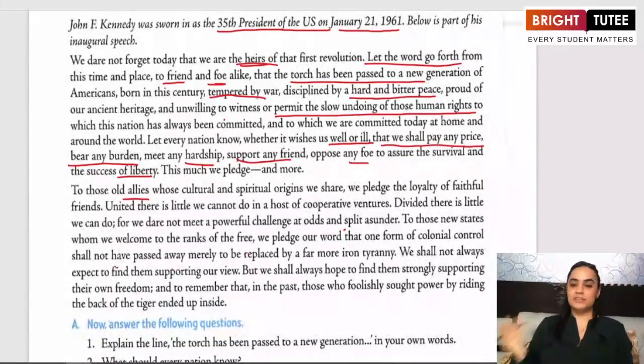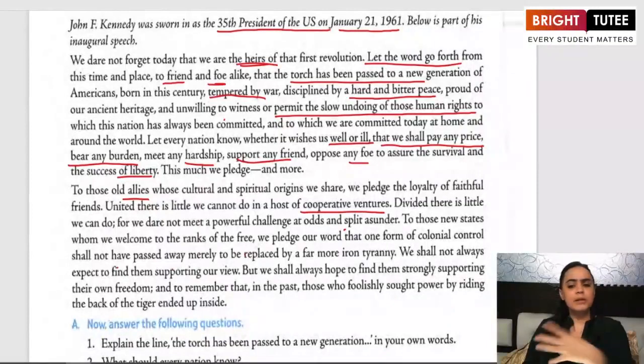He said that I want everybody to know that we need to be united. And when we are united, we can host cooperative ventures. There are multiple new projects that we can think about, that we can hold for one another. And even if we are divided, there is still something that we can do. There is still something that we can work together for, and that also will continue and prove to be very powerful.